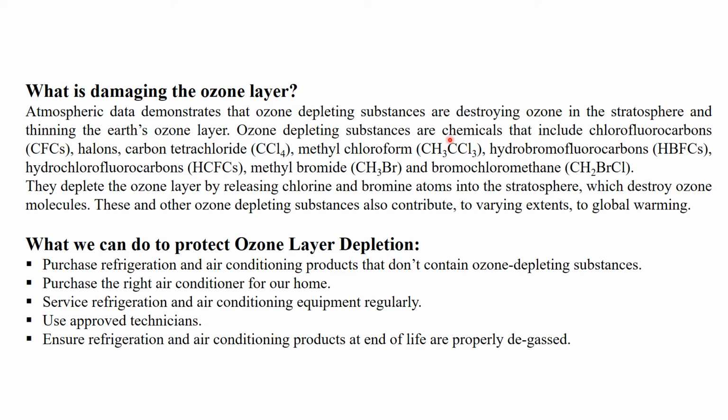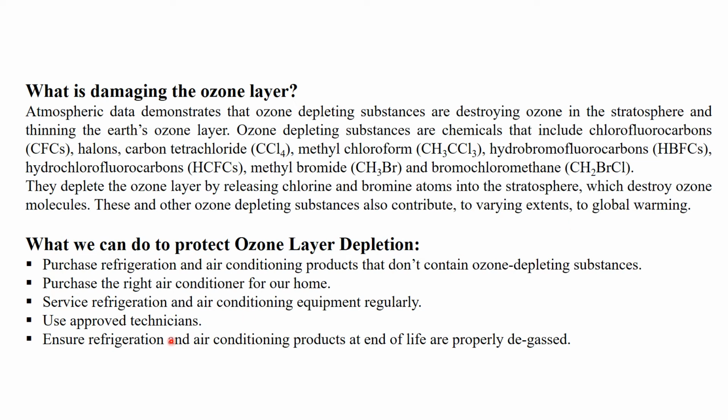Ozone depleting substances are chemicals that include chlorofluorocarbons, halogens, carbon tetrachloride, methyl chloroform, then hydrobromofluorocarbons, hydrochlorofluorocarbons, methyl bromide, and bromochloromethane. So these are the elements responsible for the depletion of the ozone layer. They deplete the ozone layer by releasing chlorine and bromine atoms into the stratosphere, which destroy the ozone molecules. And these and other ozone depleting substances also contribute to varying extents to global warming.